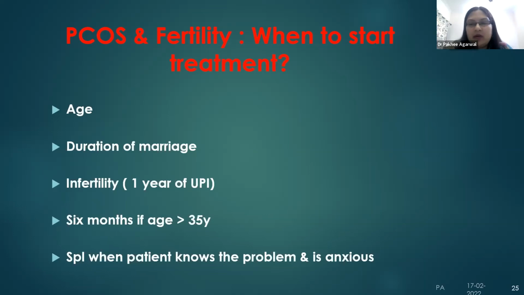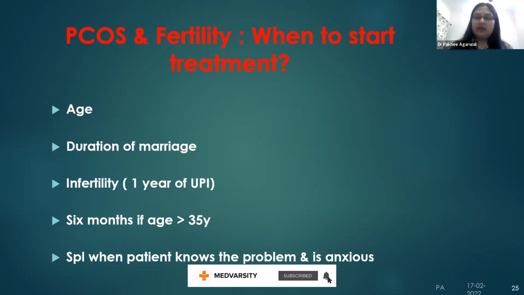So if a couple has tried for a whole year and have not been successful, that's when they would be labeled as infertility. Of course, this changes slightly if the age of the lady is more than 35, you don't have 1 year to give, because you know that fertility will also decline with age. So at the end of 6 months of trying, one may intervene. And of course, these days it becomes relevant and more pressing to intervene when the patient knows they have a problem and they're very, very anxious. So if they come to you straight away, saying I have PCO, I want to become pregnant as early as possible, then you can't say, okay, go back, come back after 1 year, you haven't hardly tried. No, when they know and they're very anxious about it, that's also a point to intervene.